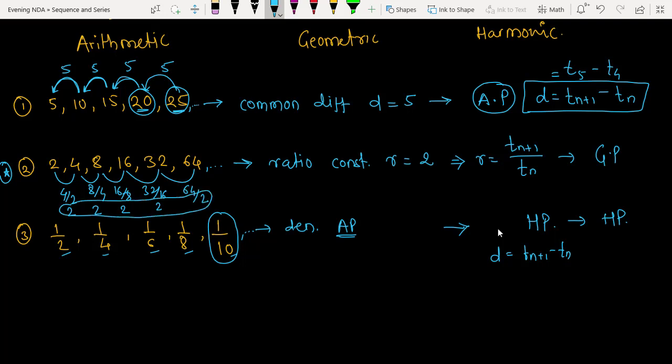If you take any two consecutive terms, the ratio of the next term to the previous term is the same, which is equal to 2. If you have this type of pattern, then the answer is that it is in the geometric progression.